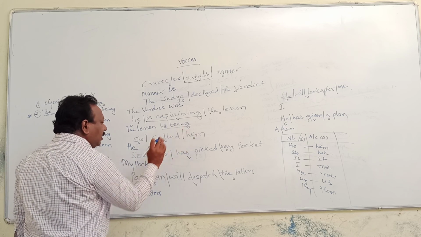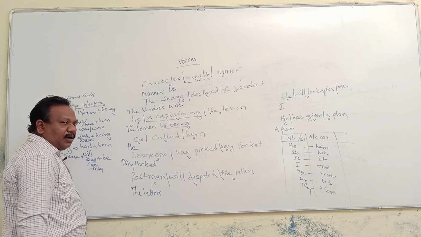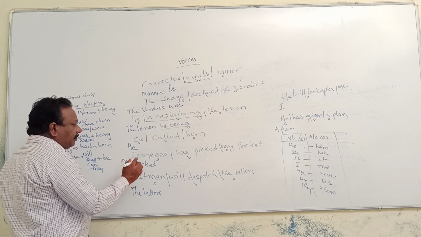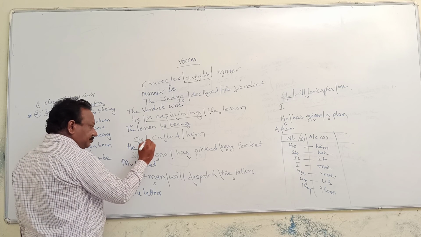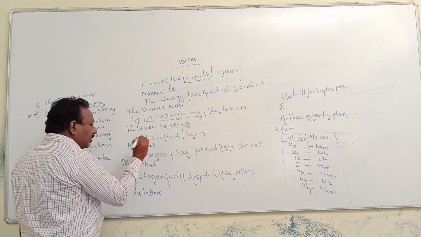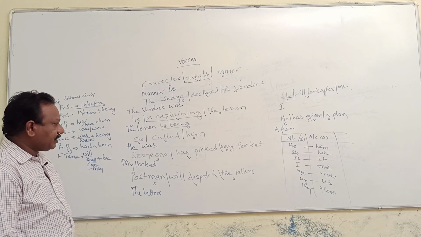Again, she called him. Called, it is in past simple. Once it is in past simple, you have to use the past be form. What is the past be form? Was or were. Here was is used.